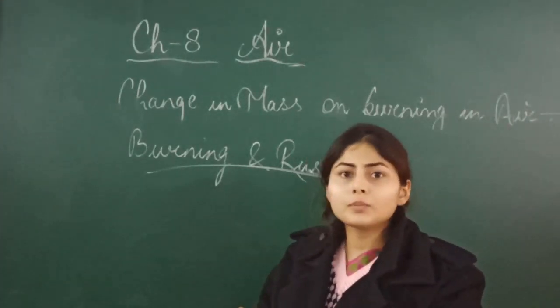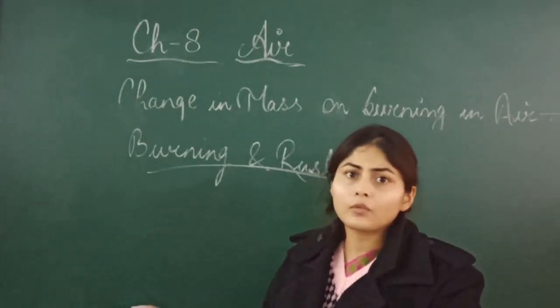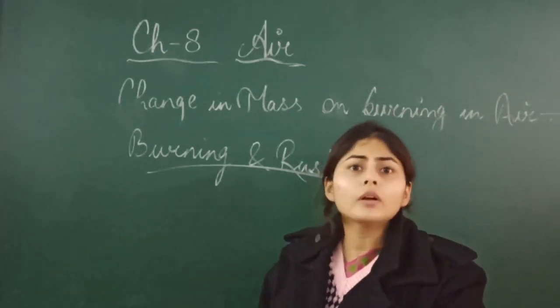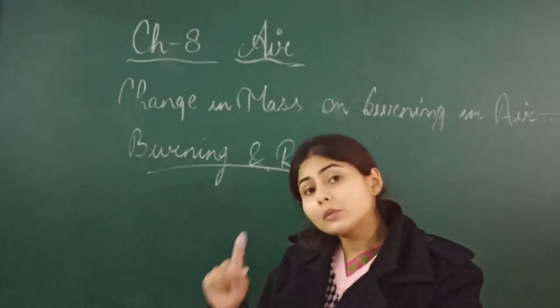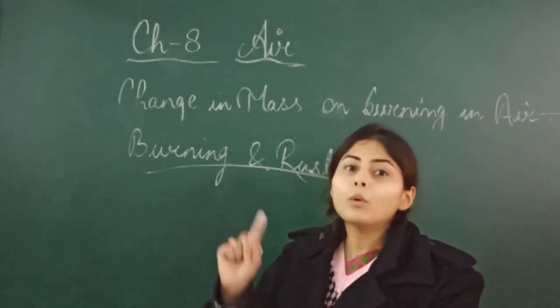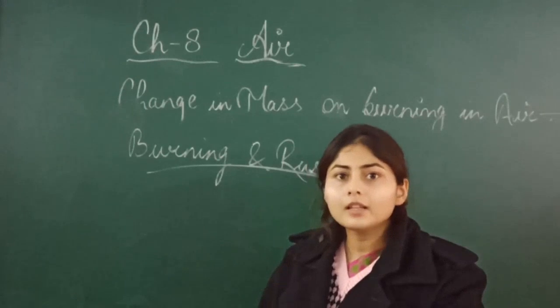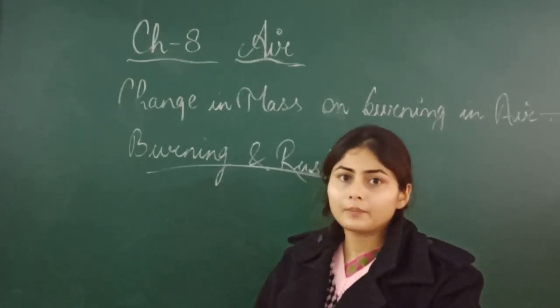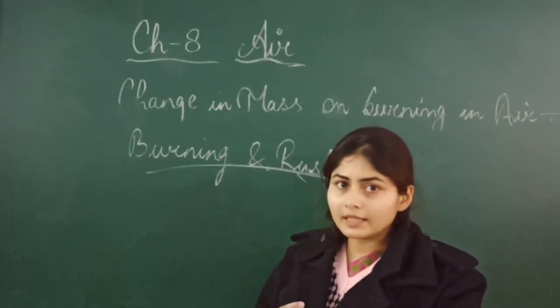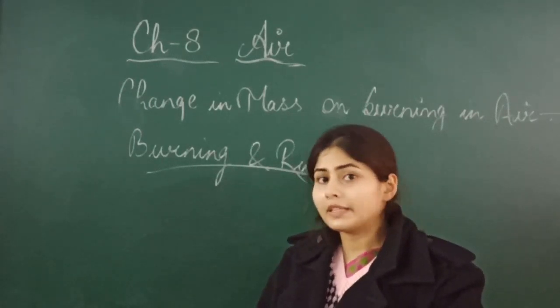If only oxygen is present and water vapor or water does not come in contact with the iron object, then the rust will not take place. Rusting will take place only and only when both the things are there, means the water vapor or moist air is there, and oxygen is there. In moist air, both the things are there, water vapor and oxygen. So if moist air is there, then the rusting will take place.